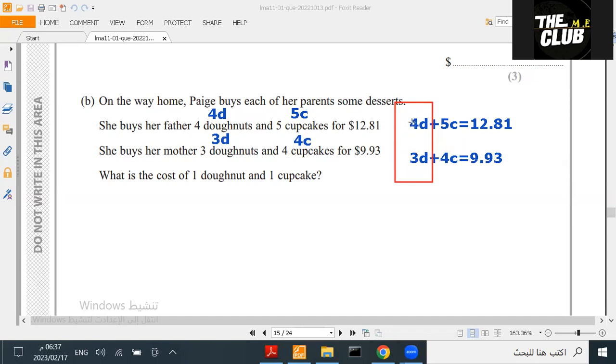I can multiply them to make them the same. I'll multiply the top one by 3 and the bottom one by 4, and I multiply the whole equation.